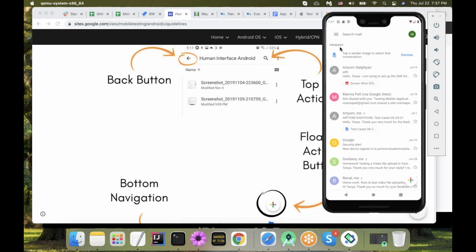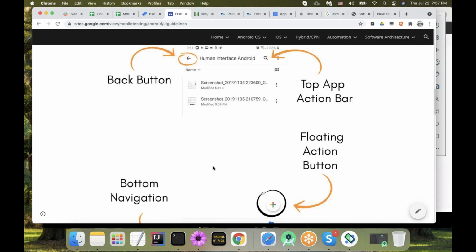My developer created a couple of back buttons. One is somewhere else. To be more precise in this particular case, I can go crazy and say tap back button in the top app action bar, because this thing here is called the app action bar. Again, you don't have to remember that right now. It will come probably over time, but at least that you call things buttons, I like.